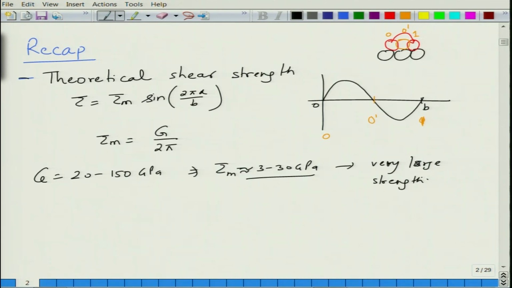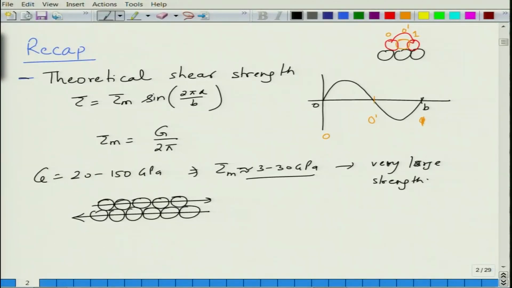You would require strength of the order of 3 to 30 GPa to move atoms, but what it basically assumes is that when you have this row of atoms and another row of atoms on top, and you are sliding them past one another, this whole row moves with respect to this row. Which means every atom has to break its bond with the neighbor and then go to the new position, re-establish that bond. As a result, a lot of energy has to be spent. However, the experimental values of strength to cause deformation are of the order of few MPa.